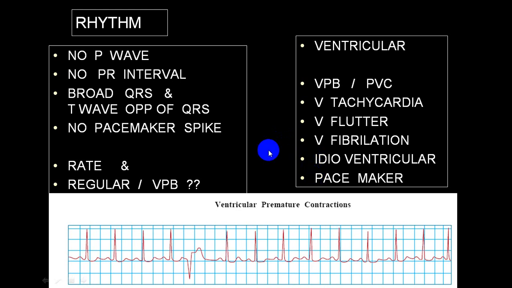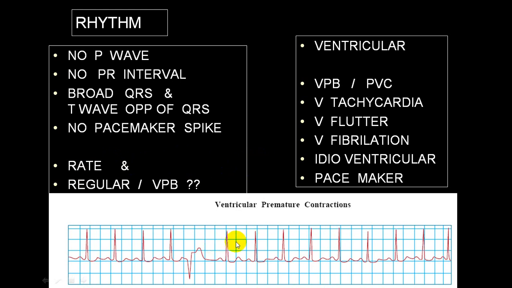And if there is a complex which shows a ventricular character, but before that, if there is a pacemaker spike which is seen, then we'll call that a pacemaker complex. And depending upon the rate, we use the words which we have already used. If it is more than 100, we call tachycardia. But if it is between 40 to 100, we call accelerated rate. If it is between 20 to 40, we call normal idioventricular rate. And if the rate is less than 20, we call it a slow ventricular rate. These are the terminologies which are being utilized.